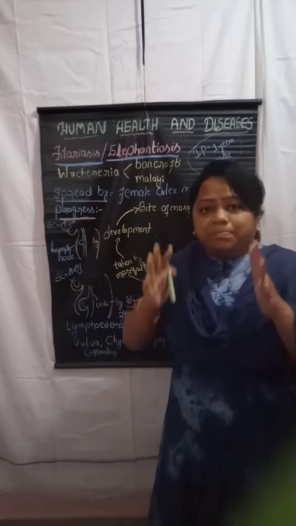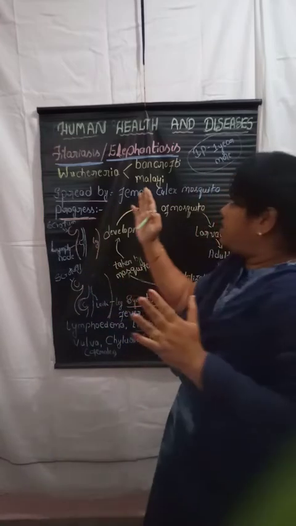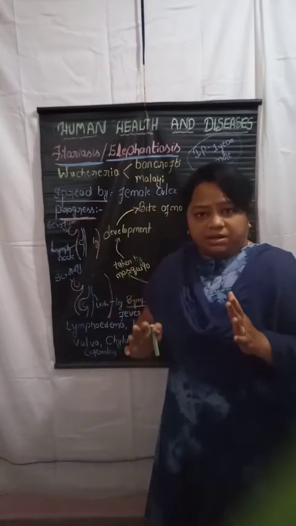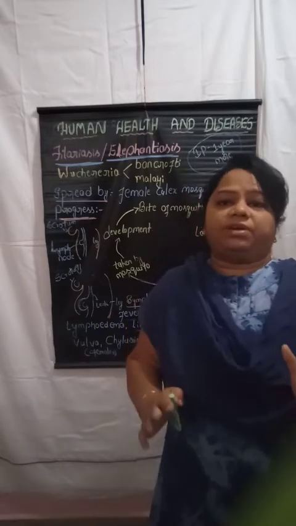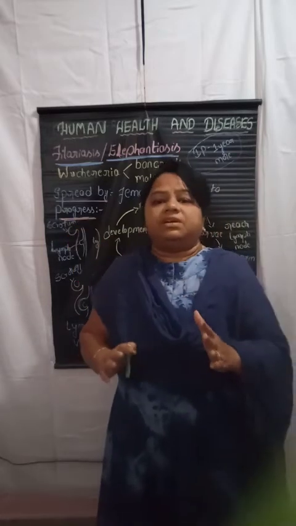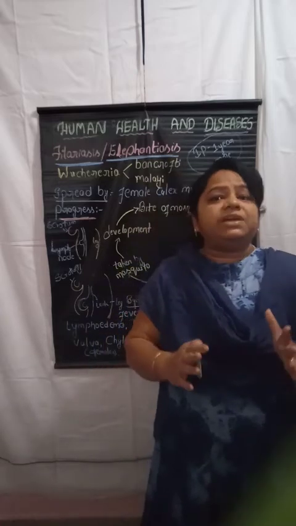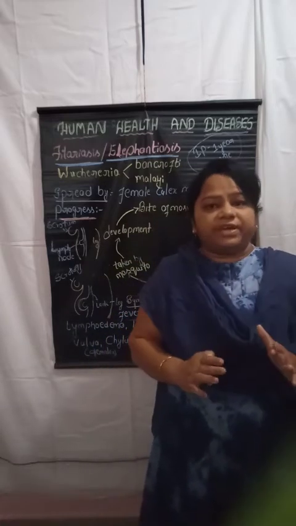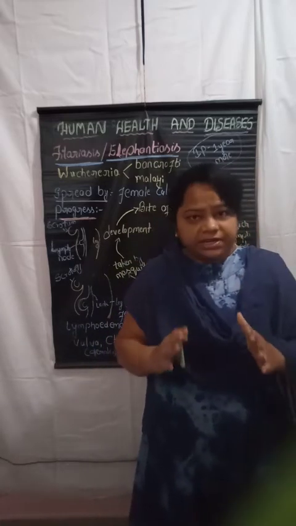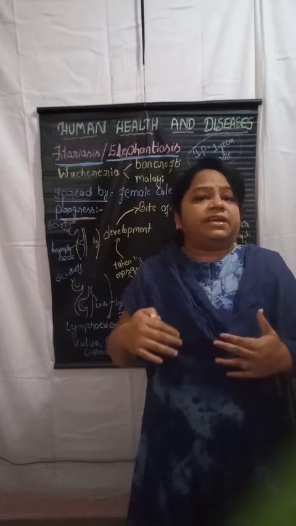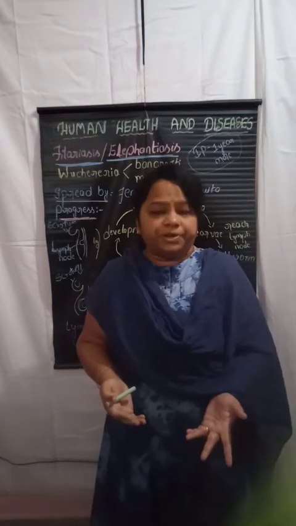So in persons infected with elephantiasis, with filariasis, they are reproductively inactive. It means that they cannot reproduce.